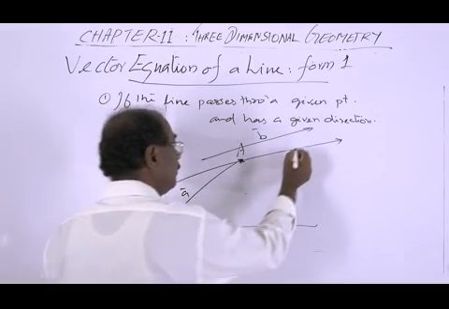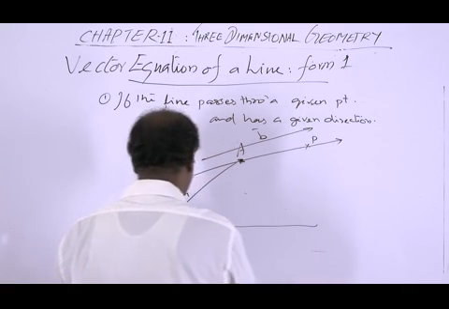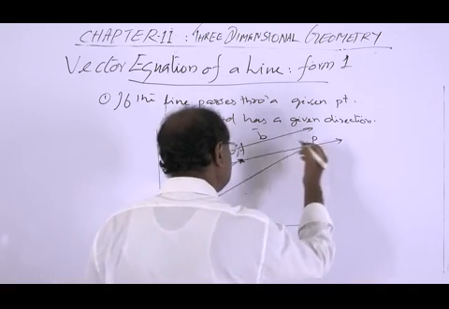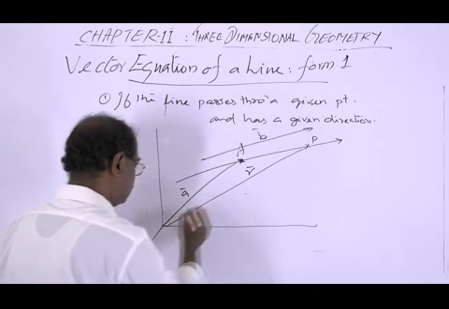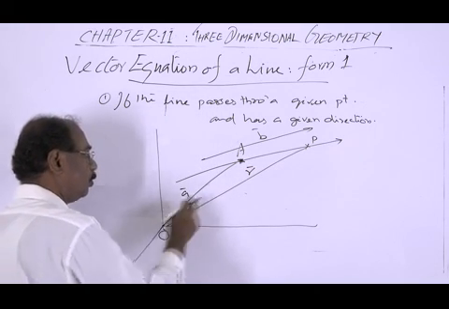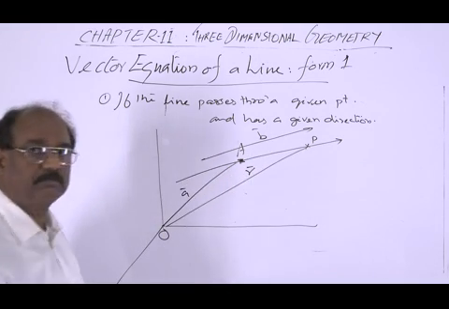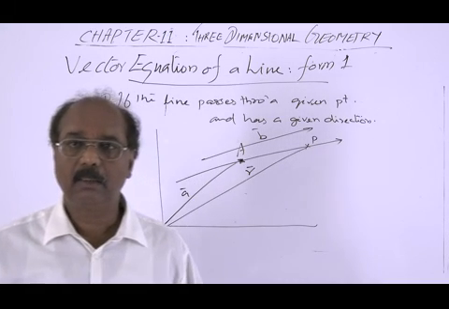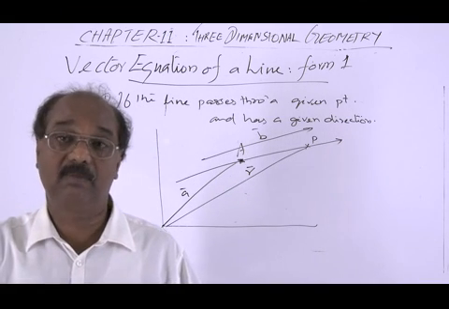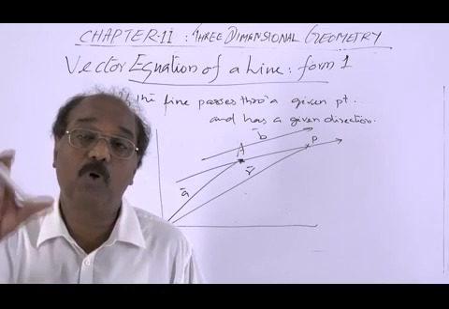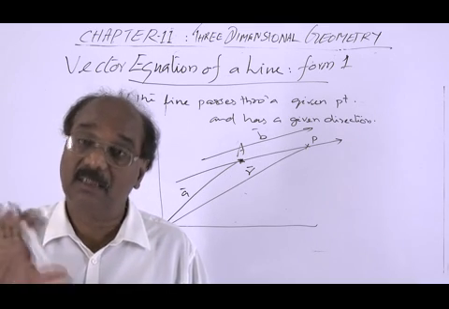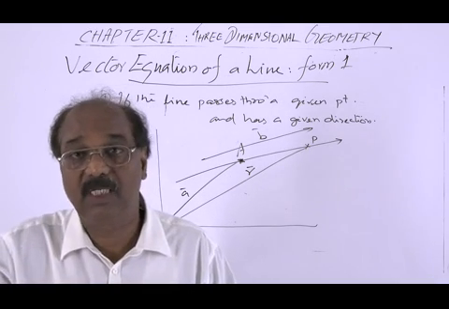So suppose P is a point on the line and R is its position vector. Suppose O is the origin, so OP is equal to R. Now connect this R with A and B. That connected form will be the required equation of the line.